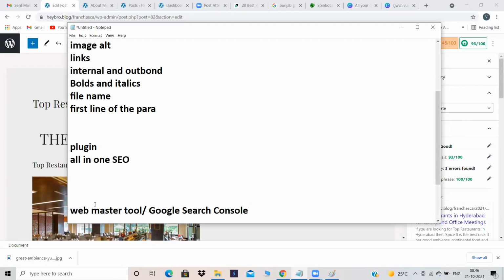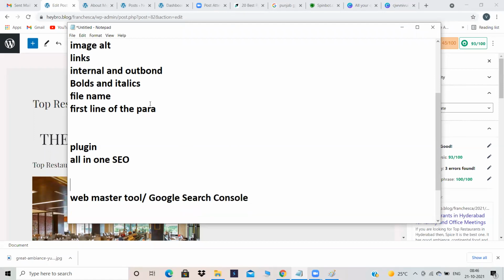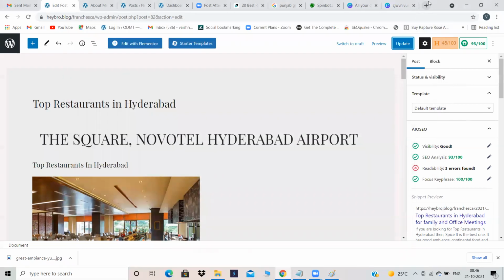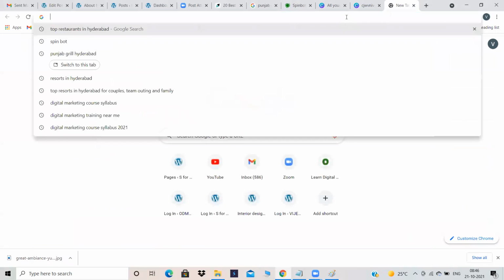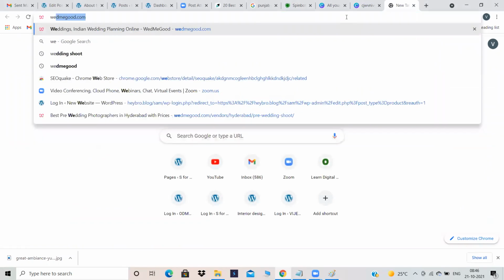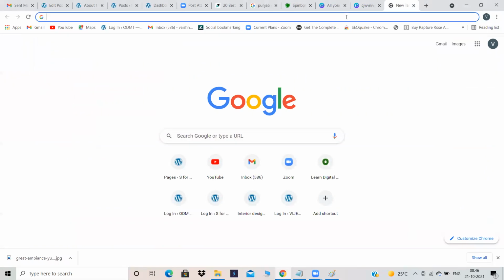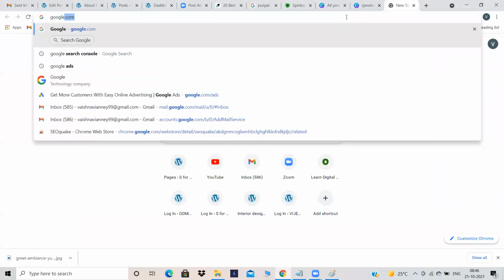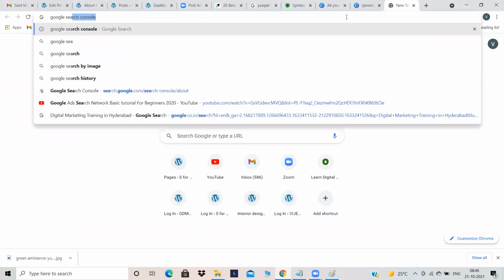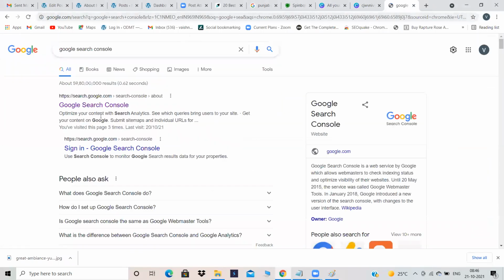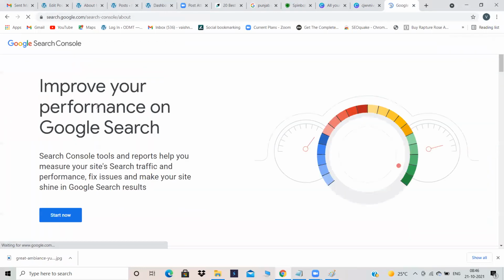Okay, Webmaster or Google Search Console tool. Just go into Google, search for Google Search Console, and start now.